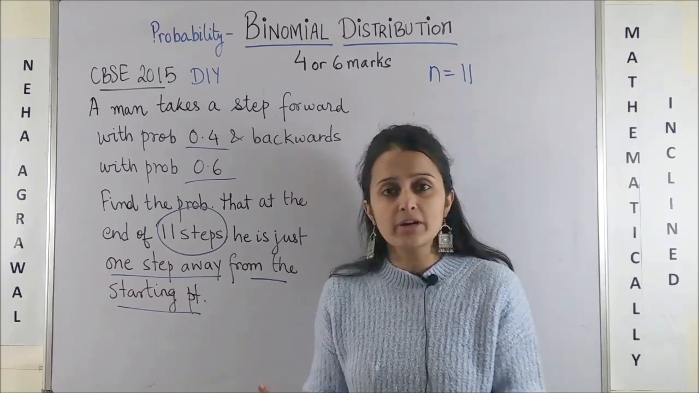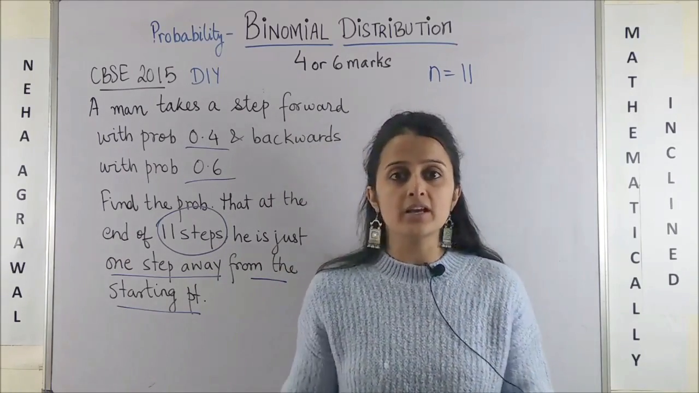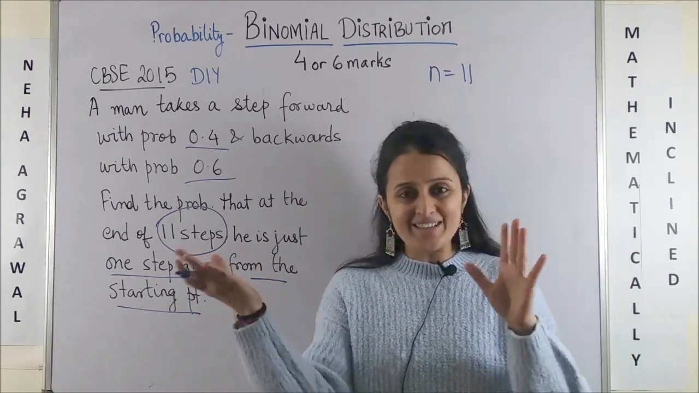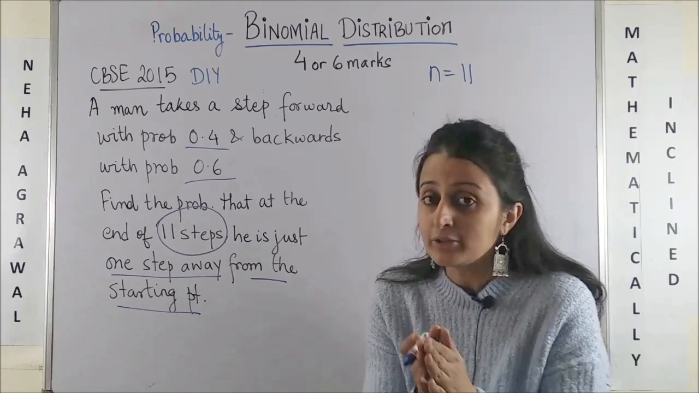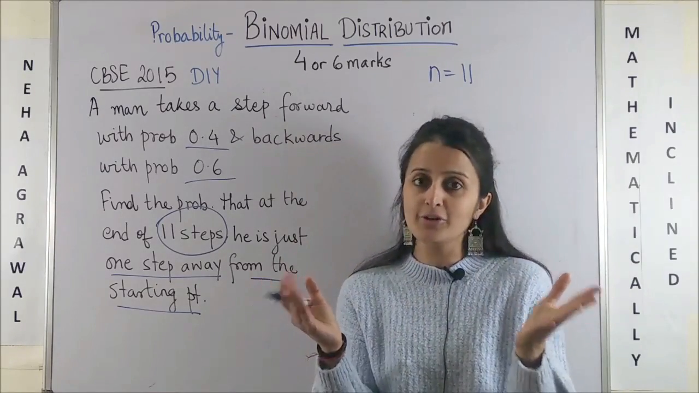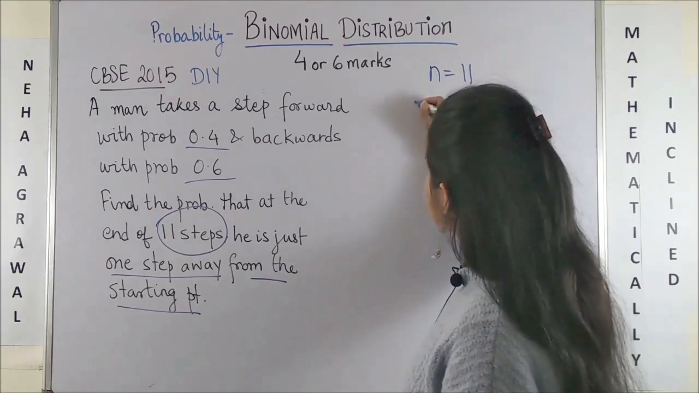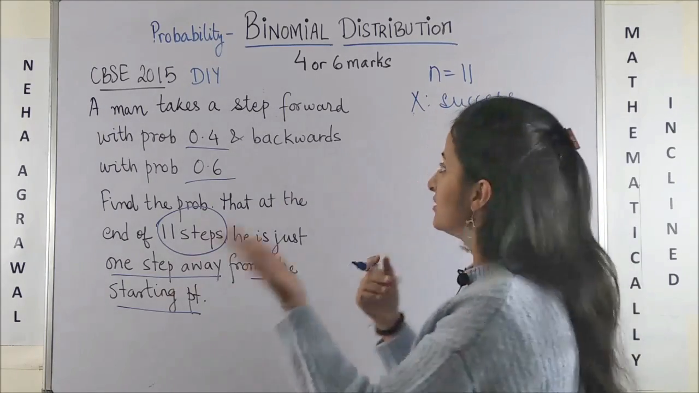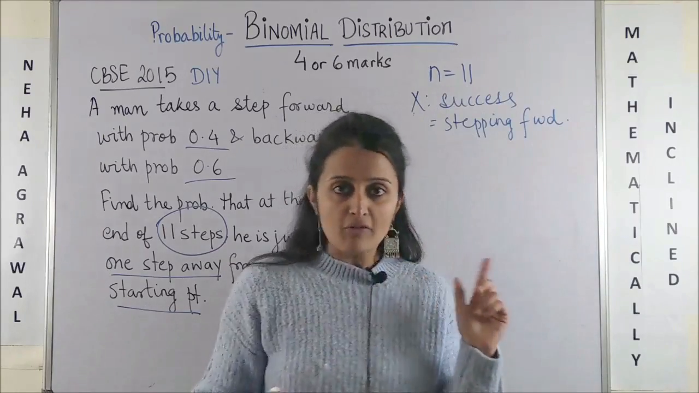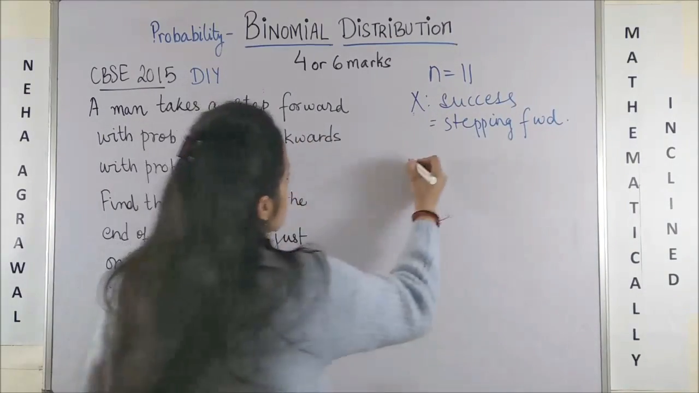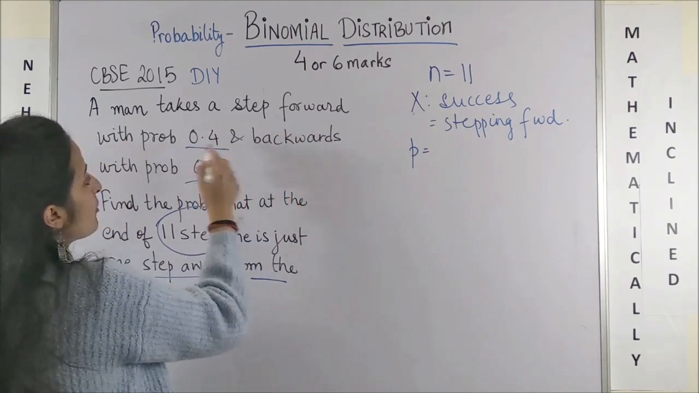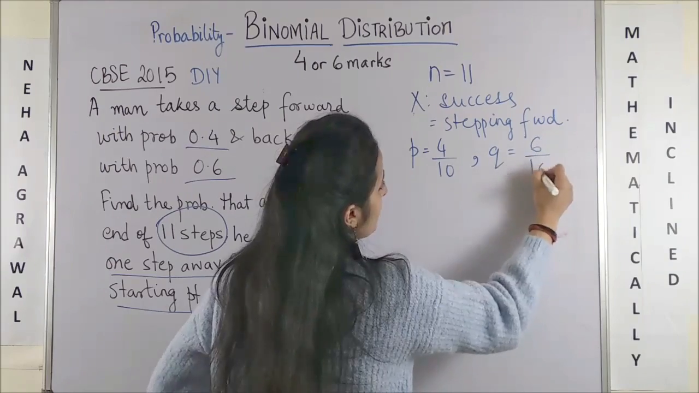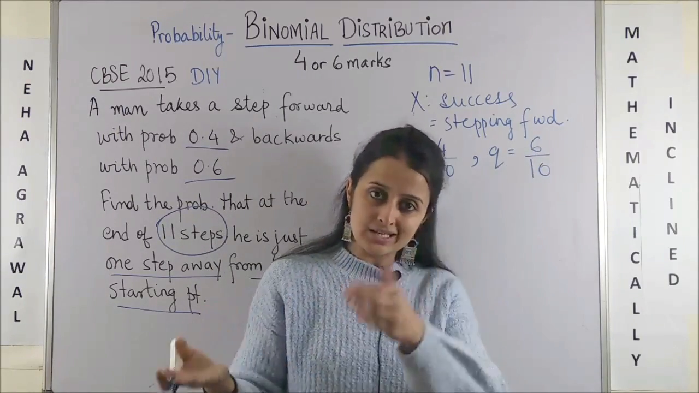Now, how is this Bernoulli? Because either the person is going forward or moving backwards. So a yes or a no. Now they have not told you what is success. So good, you decided. Suppose I say my success is the person moving forward. So let's say stepping forward is my success. Then what is the probability small p? 0.4. That makes it 4 by 10. Obviously your Q, which is moving backward, you are considering as your failure, 6 by 10.